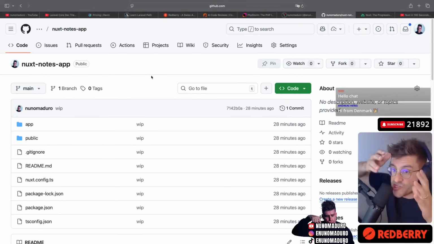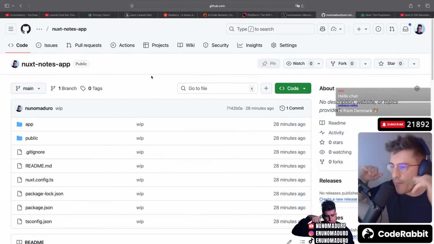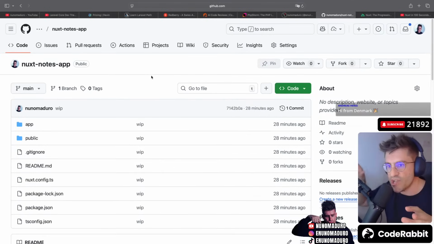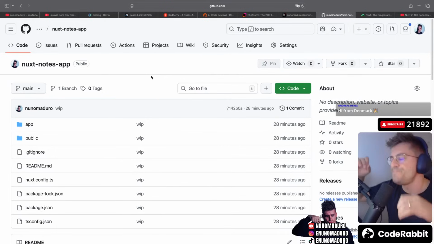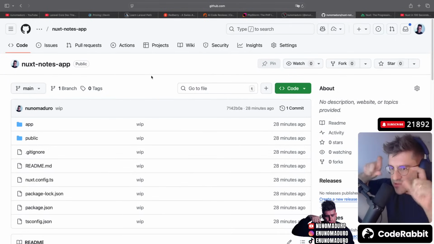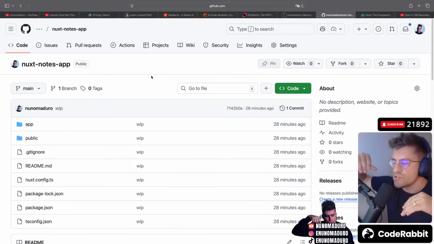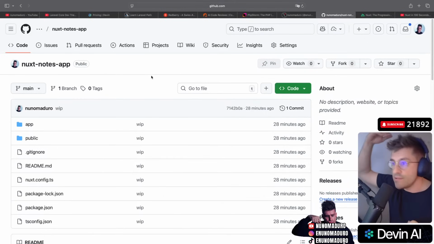That being said, we have a repo for today's app, and the goal will be the following. Let me know what you think, chat. I think we should just build the entire app. And the app that we're going to build today with Nuxt.js will be a notes app, okay? So we're going to build the front end using Vue.js, so we can add a note, delete a note, and list all the notes. However, those notes won't be stored on the front end.